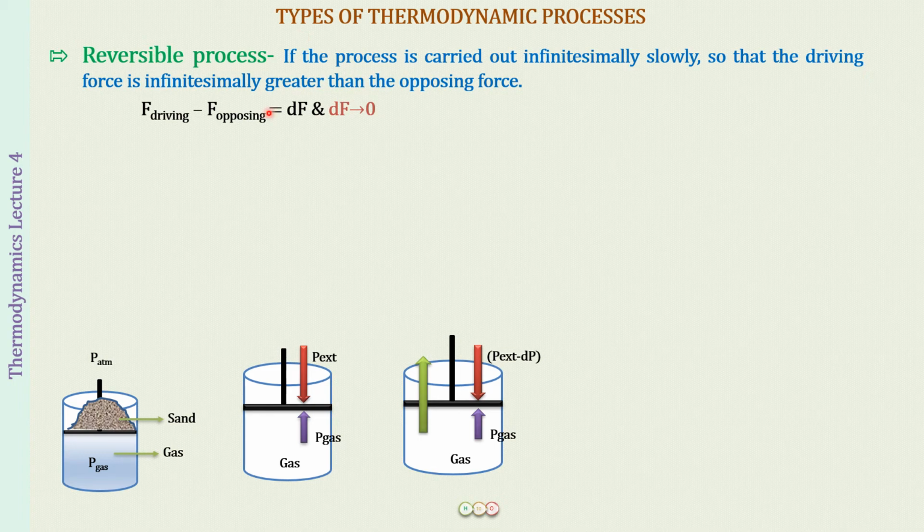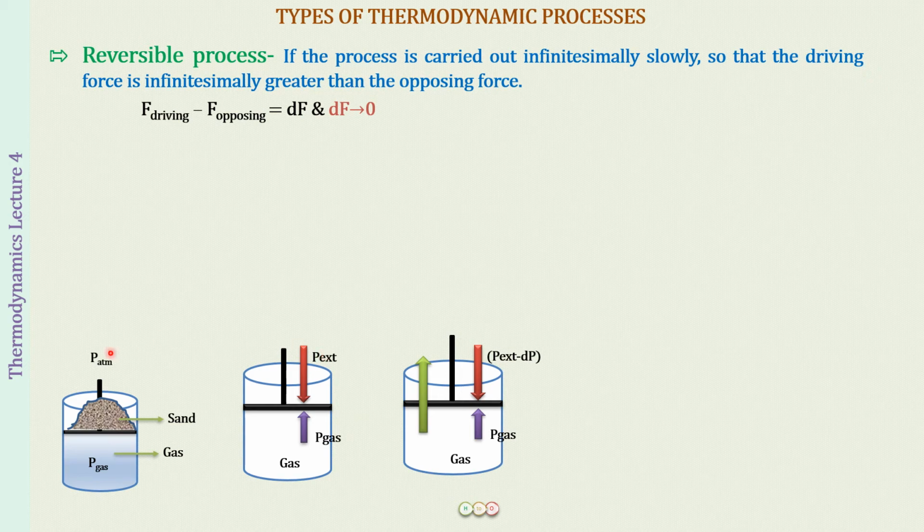Right? So at the initial setup, what did we have? We had the driving force per unit area, the pressure of the gas, and the external opposing force, that is the atmospheric force, plus the force exerted by the sand per unit area, which we will call P external. Now the piston is not moving. This means that the pressure of the gas will be equal to the external pressure.